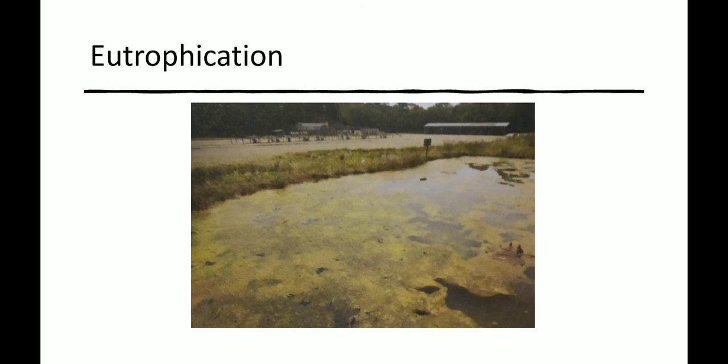So when there is excessive growth of these plants, like algae and plant weeds, they consume all of the oxygen and there is no oxygen available for aquatic organisms. In this way they are killed in the lakes, streams, etc. So we should not throw garbage or wastewater in the lakes and ponds. This process is called the eutrophication process. This is a eutrophic lake, as you can see in the picture.